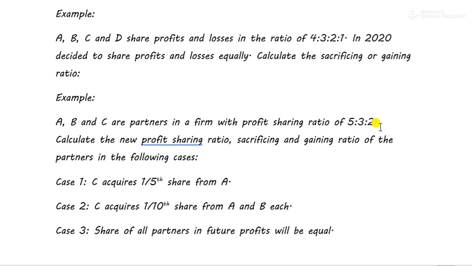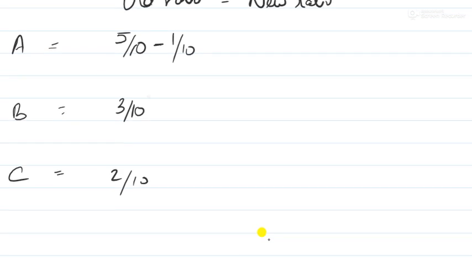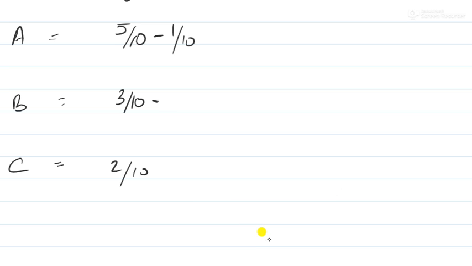So what happens? C acquires 1/10 of share from A and B. Means A and B are giving away how much? 1/10. So 5 by 10 minus 1 by 10 and 3 by 10 minus 1 by 10. Why?